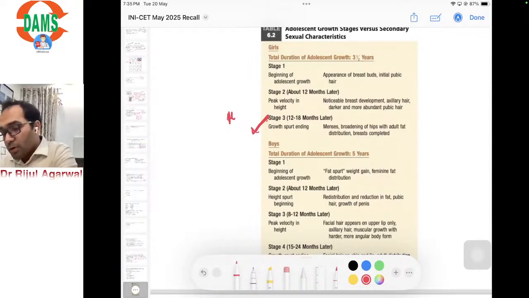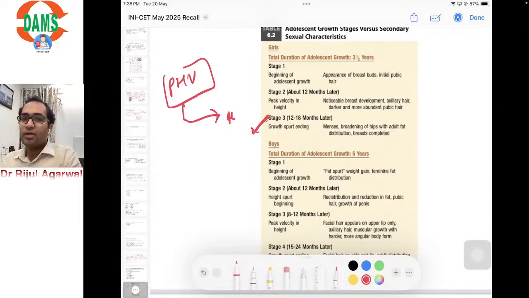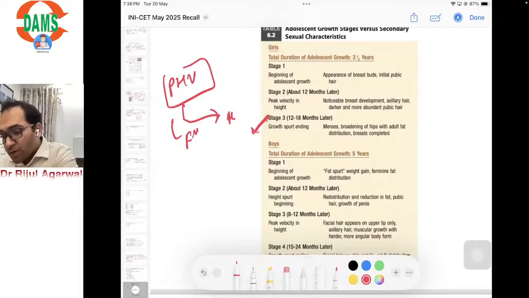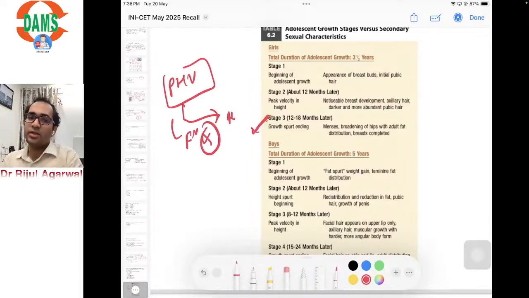So the stage after peak height velocity is the indicator of the end of the growth spurt. It means you cannot go for functional appliance correction at this stage, because the growth spurt has ended.